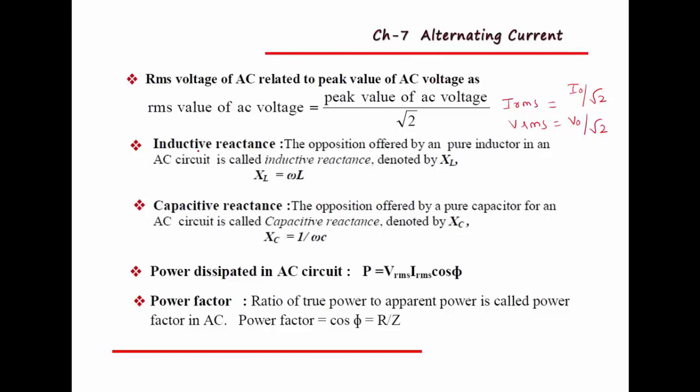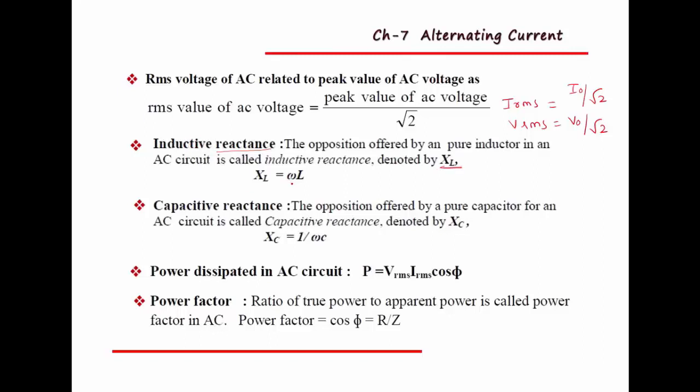Then the next point, inductive reactance and capacitive reactance. These two are very important, and they are similar to resistance. So what is reactance? Reactance is the opposition offered either by an inductor or by a capacitor. Inductive reactance means the opposition offered by a pure inductor, and it is denoted by the symbol XL.